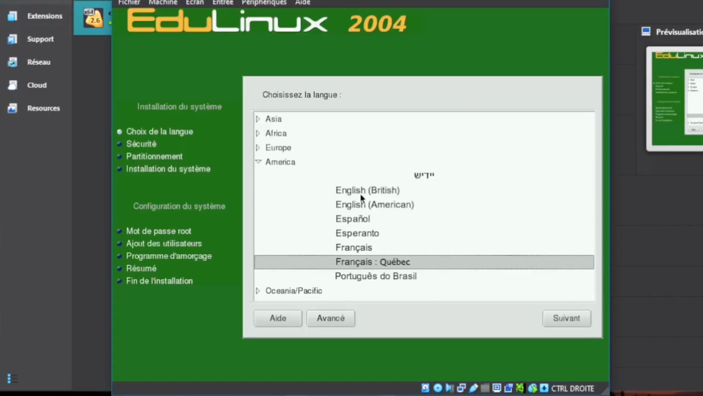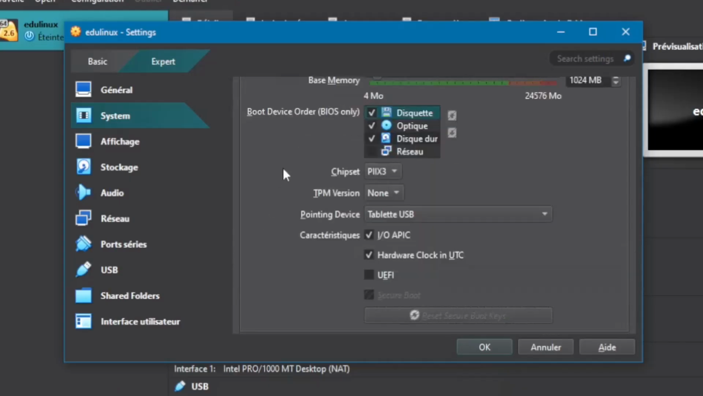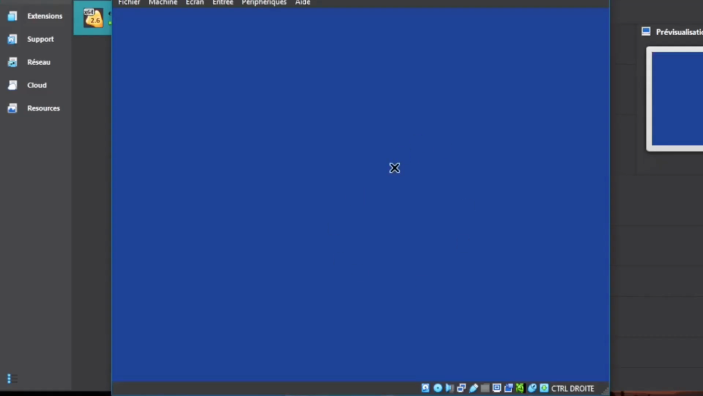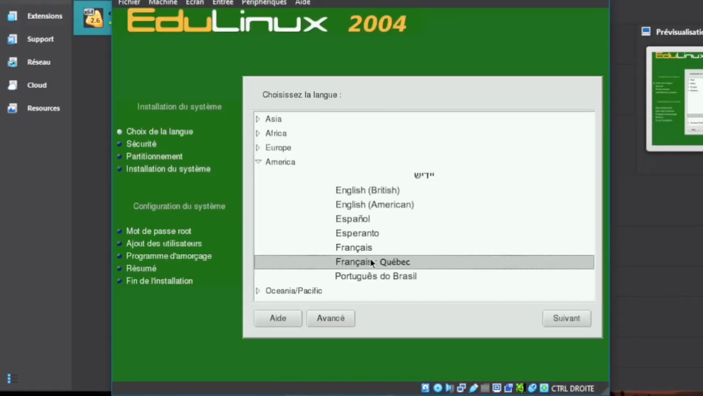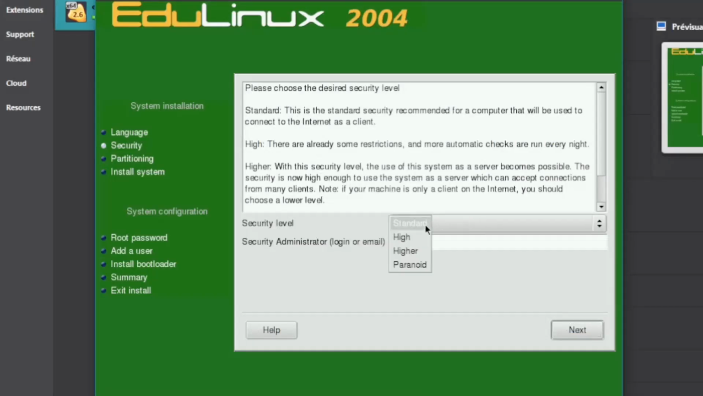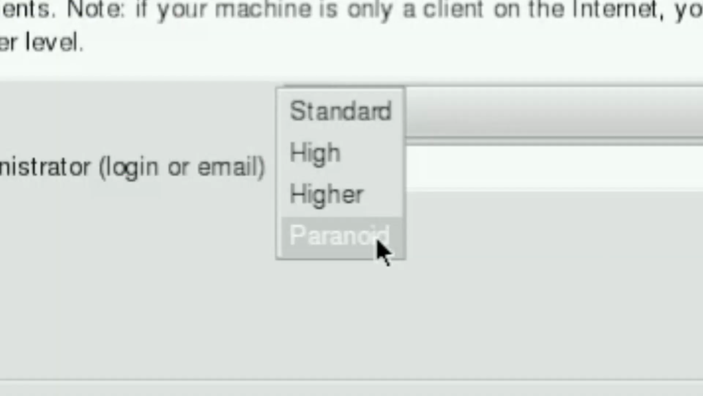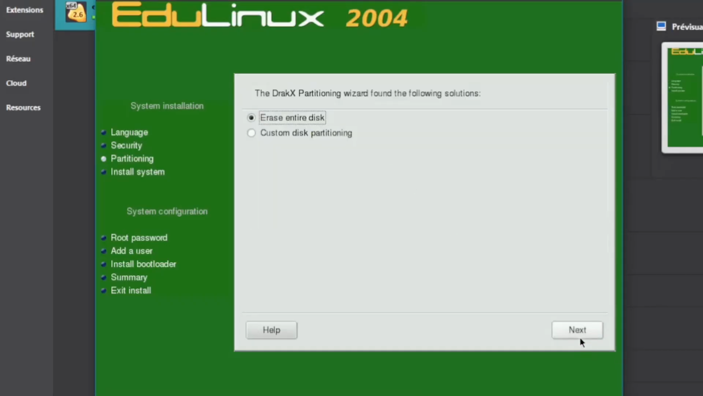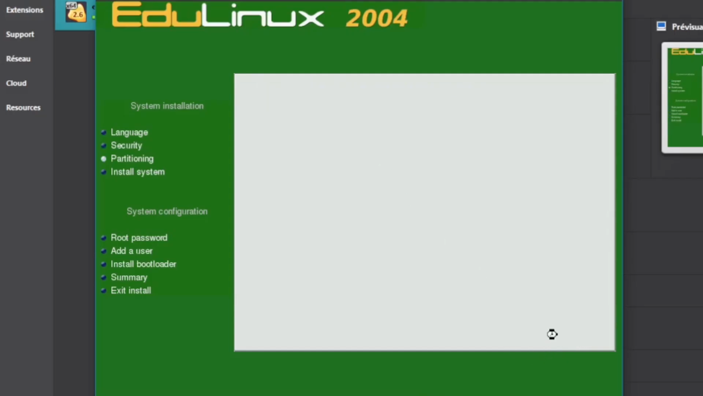And we have an actual graphical interface. And for some reason the mouse is not working. Excellent. Oh, USB tablet. Why? Cool. For the sake of this video, we're gonna put it to English. Security level. Higher. Paranoid. Oh, I'll keep it standard. Erase entire disk. Yeah, sure. Yes.